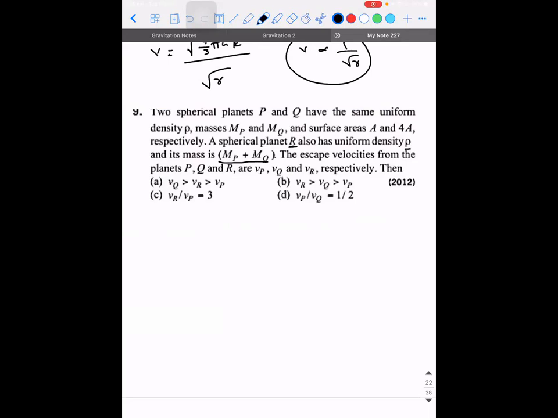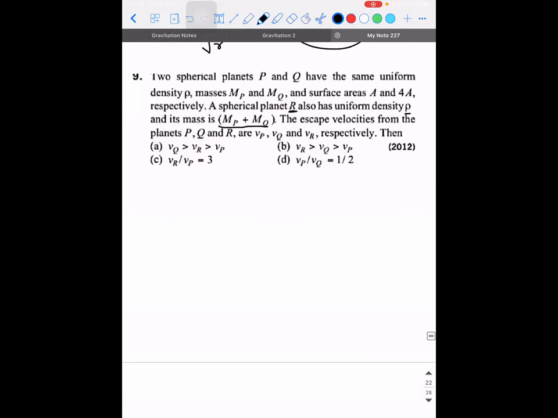So for all the three planets, we need to calculate the escape velocities. How are we going to do it? How to do?